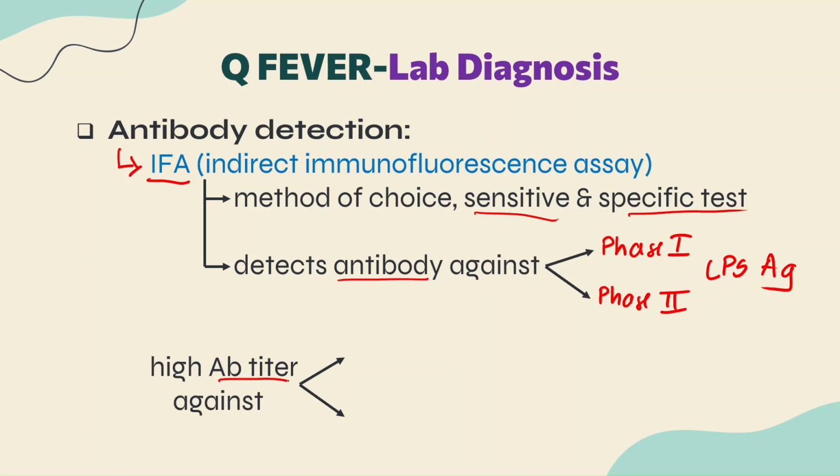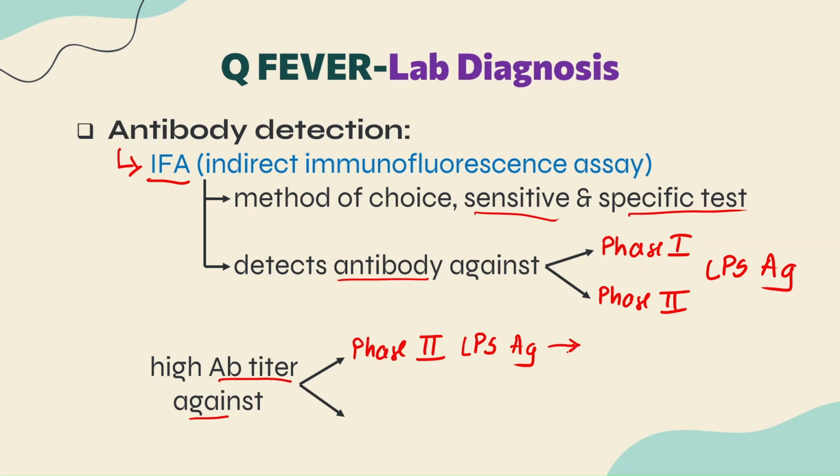So whenever there is an increase in the antibody titer against the phase 2 LPS antigen, if the antibody titer against phase 2 LPS antigen is elevating, what is the conclusion?